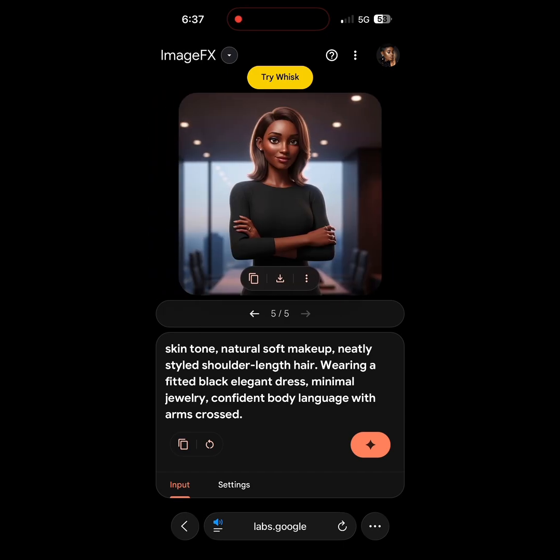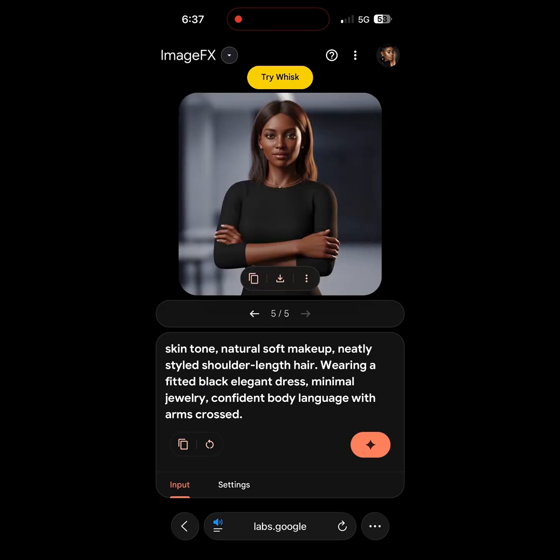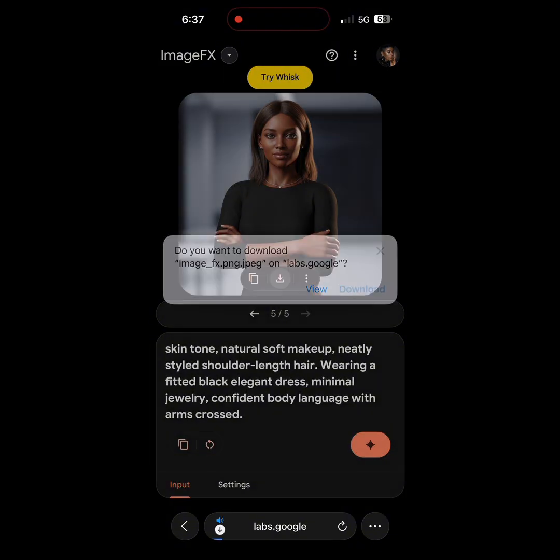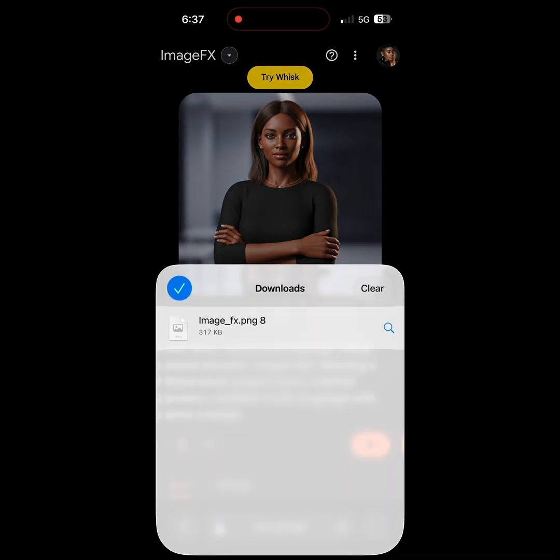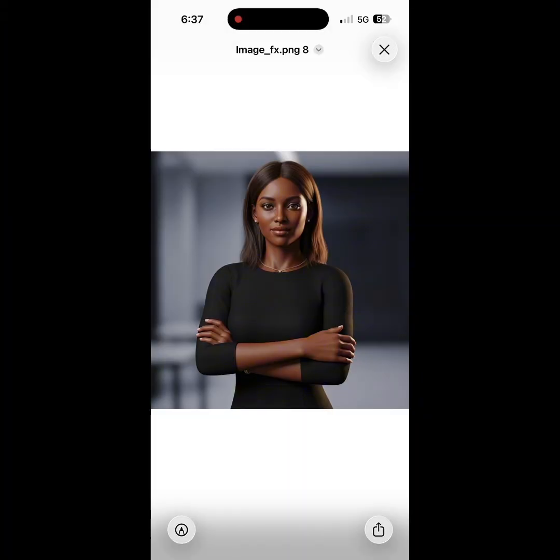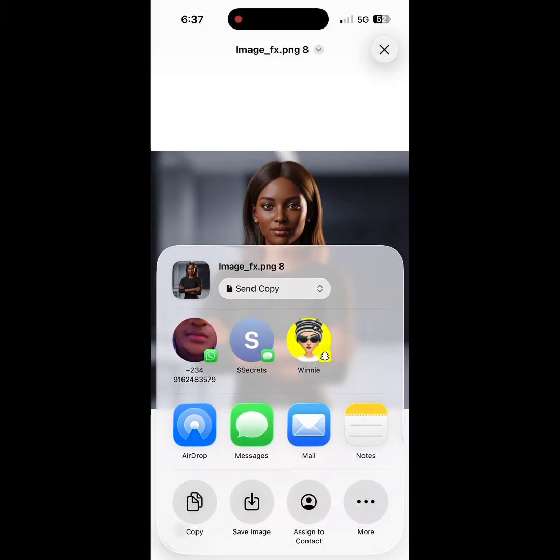I think I prefer this one. Nah, I prefer this. Yes, this. So anyone you are okay with is fine. So download, save it to your gallery. So click download. So this is it. So I will save it.